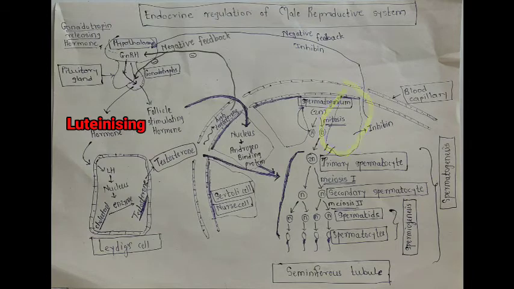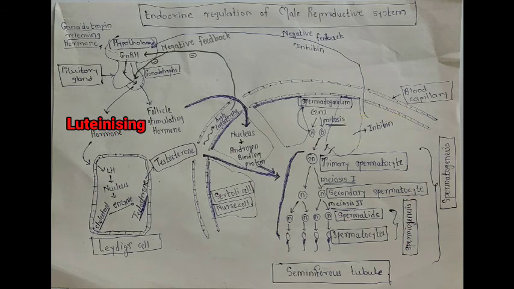At the same time, Sertoli cell also has a specialized organelle that detects the level of spermatozoa, and as the level of spermatozoa increases to its optimum level, then the Sertoli cell secretes another kind of hormone that is called inhibin.